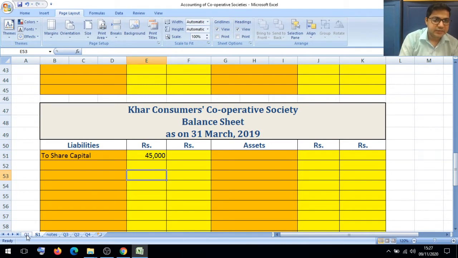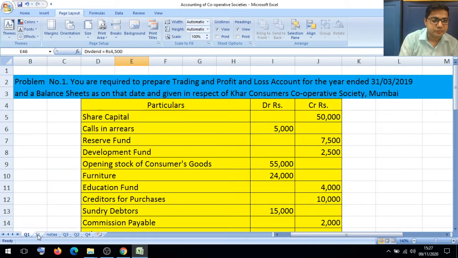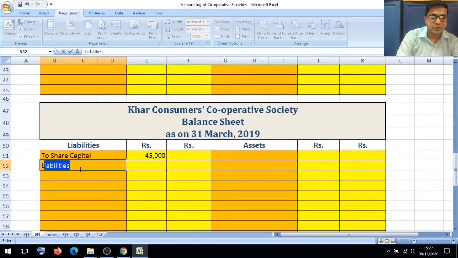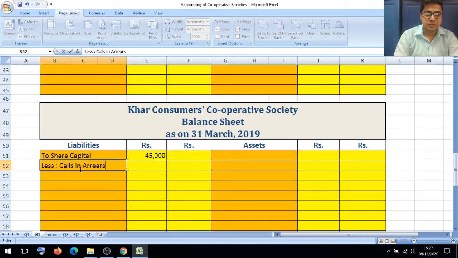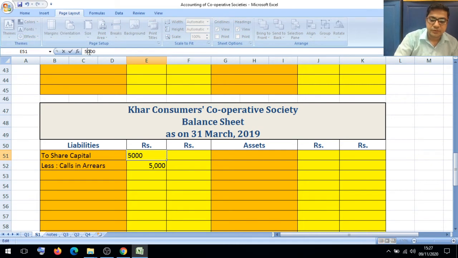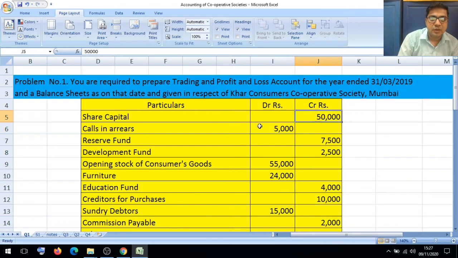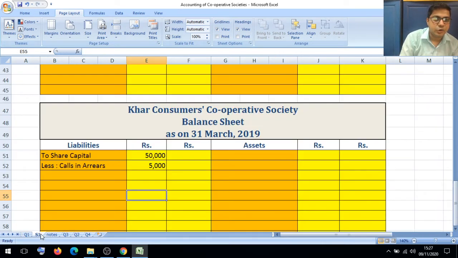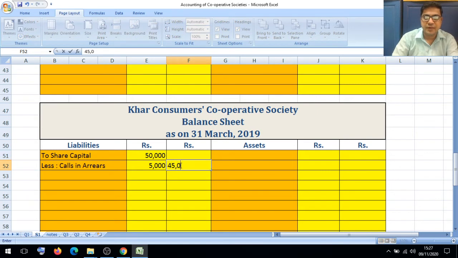After that, next is calls in arrears 5,000. We deduct the calls in arrears from the share capital: less calls in arrears rupees 5,000. In our trial balance it was 50,000, we deduct the 5,000 as calls in arrears, and the rest of the value is 45,000.